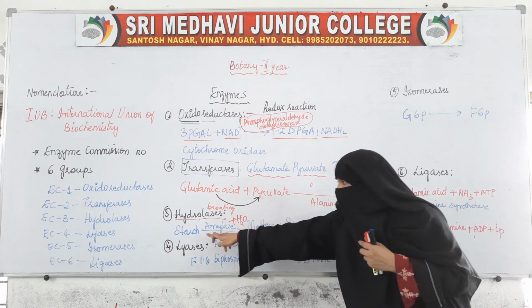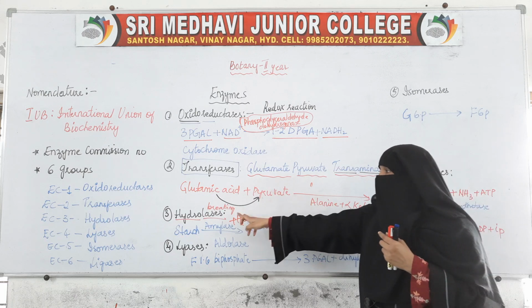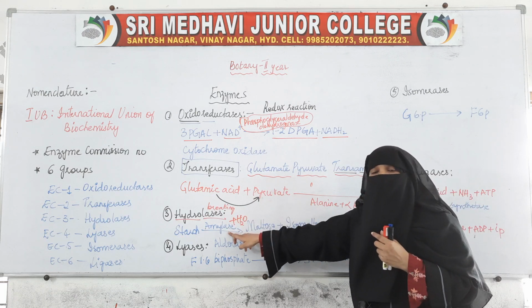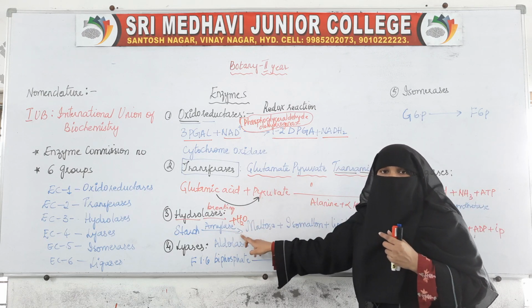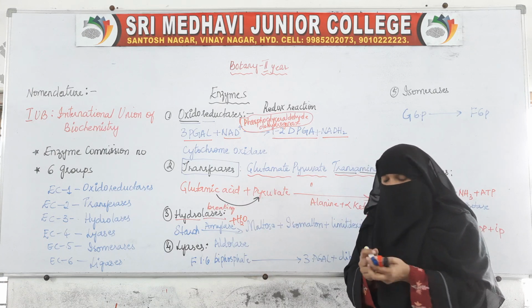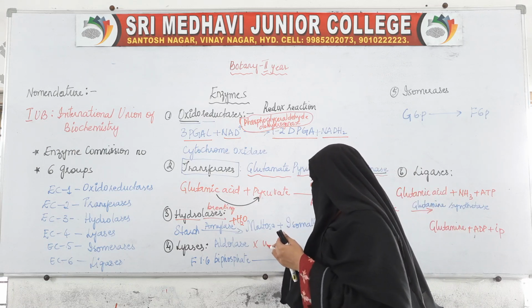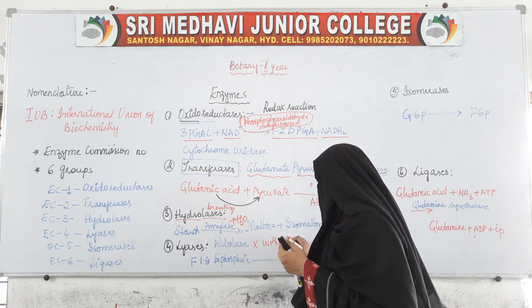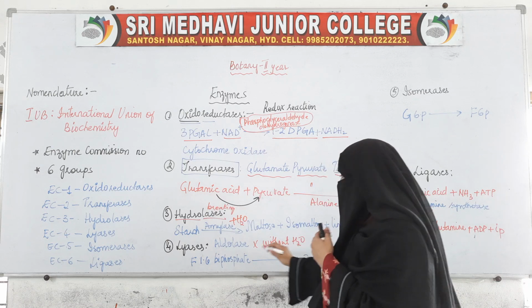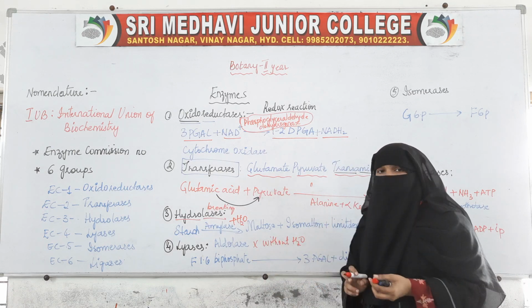Here also a big molecule is broken down into smaller molecules, but in the hydrolases these enzymes use water to break the bonds, whereas in the lyases water is not used. Without water they will break the bigger molecules into smaller molecules.